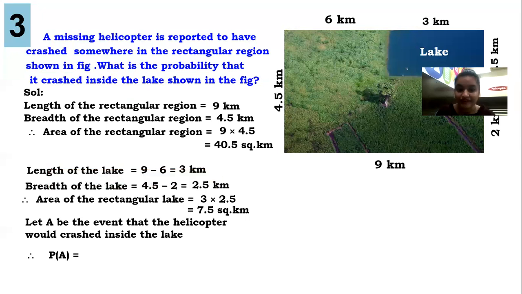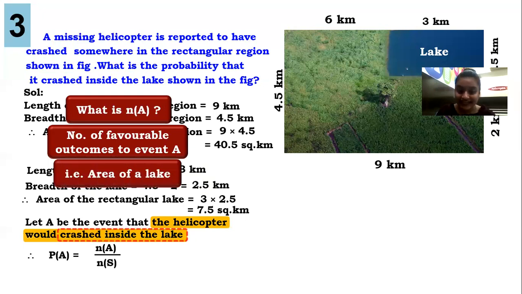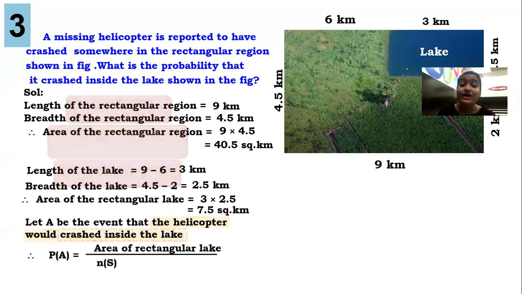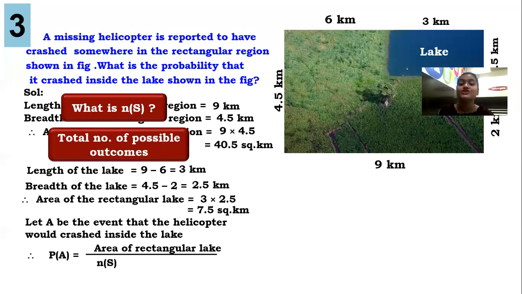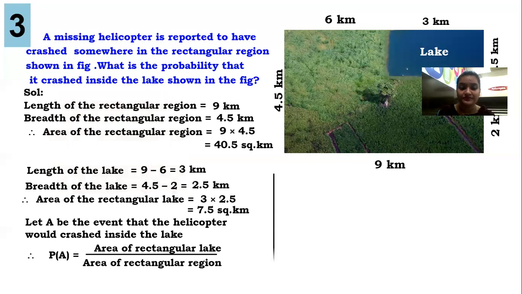So probability of A will be N of A upon N of S. N of A is the area of the lake, because we are considering the lake as the event where the helicopter crashed, and N of S is the total region, the area of the rectangular region.